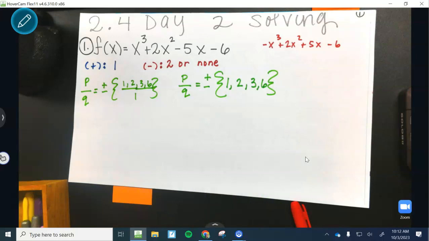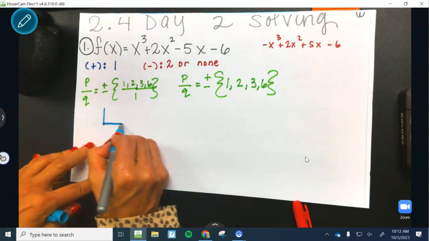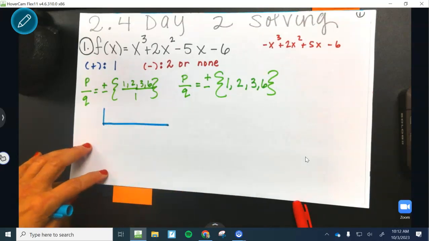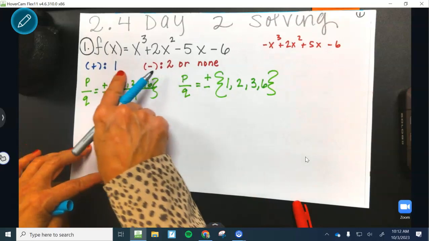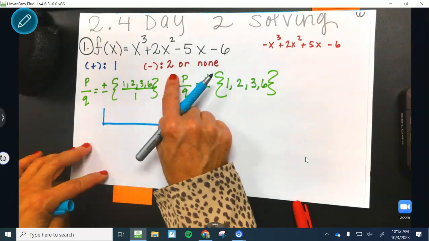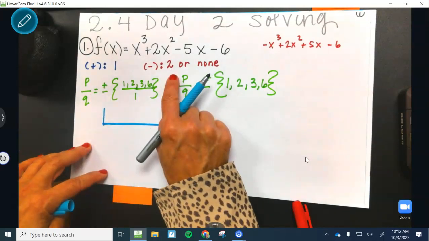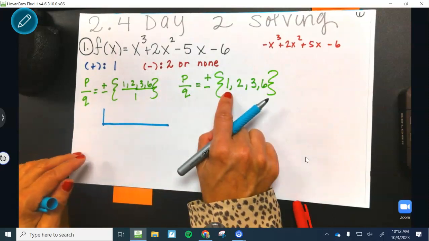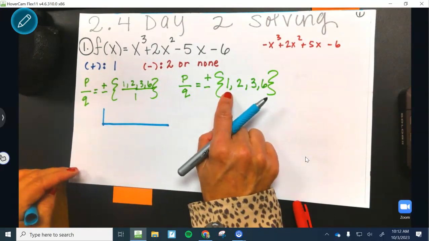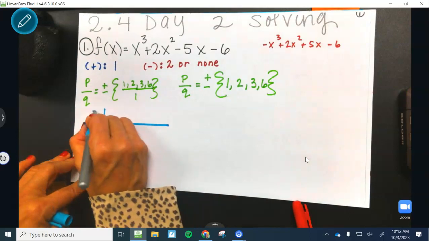All right, here we go with synthetic division. I'm going to draw an upside down synthetic box. And look at your Descartes. What do I have a higher probability of getting? A negative. I'm just going to choose negative 1 because 1's the lowest number. I'm going to put a negative 1 out here.